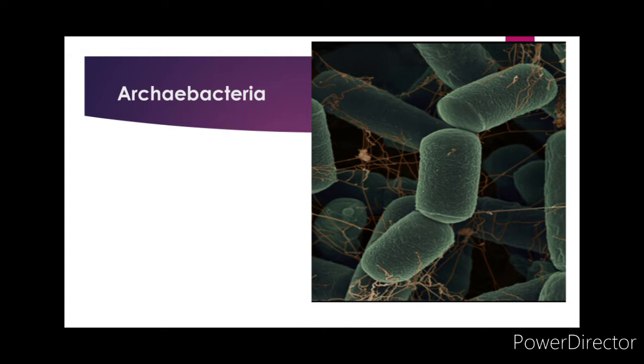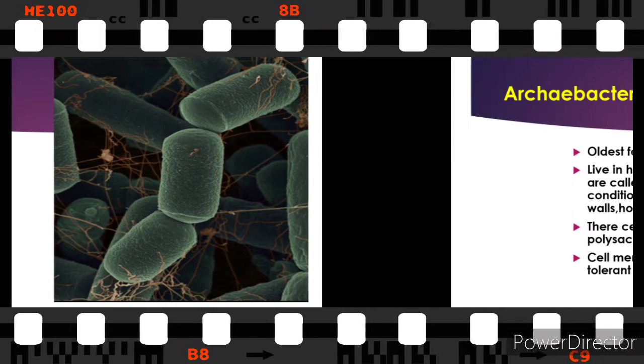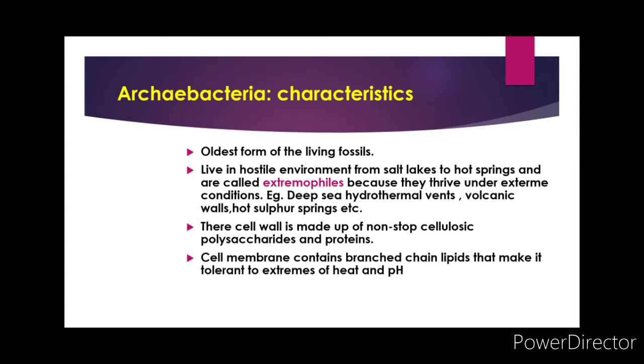Now come to archaebacteria. Archaea means the oldest form of living fossils, and they represent the oldest form of life that has survived almost all geological changes that occurred on Earth. An important characteristic of archaebacteria is that their cell wall is not made up of peptidoglycan as in eubacteria.